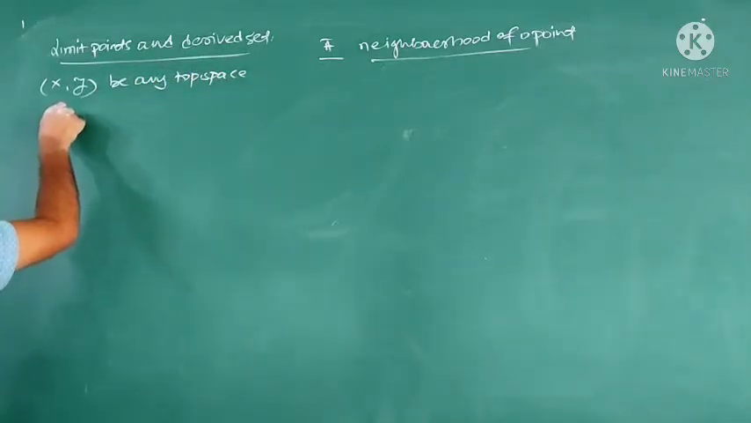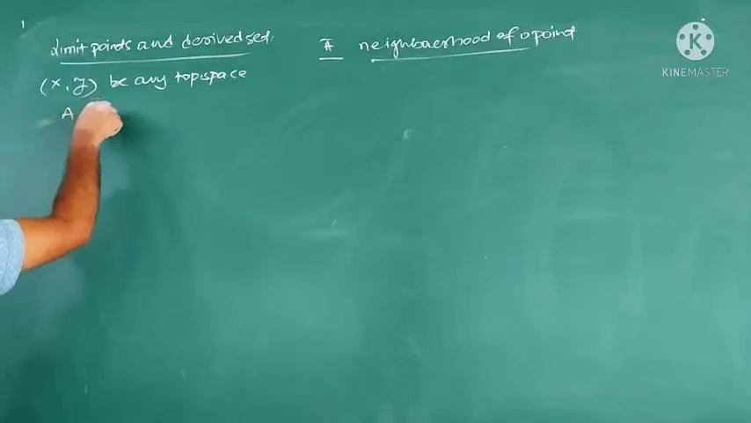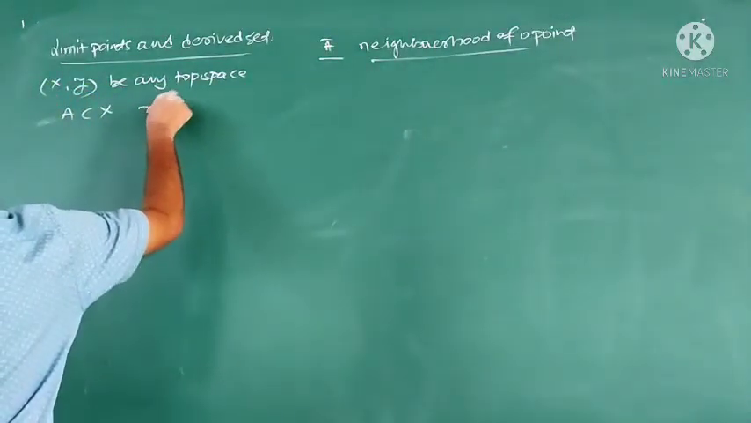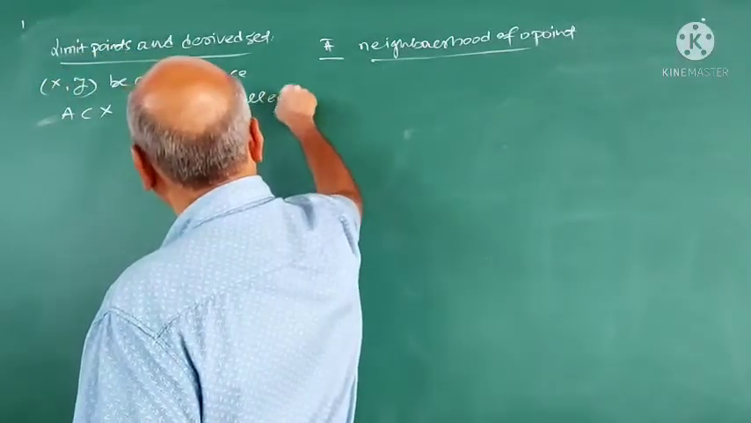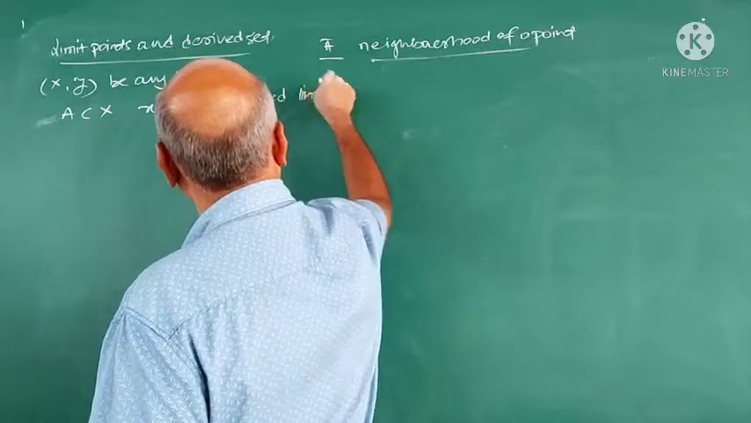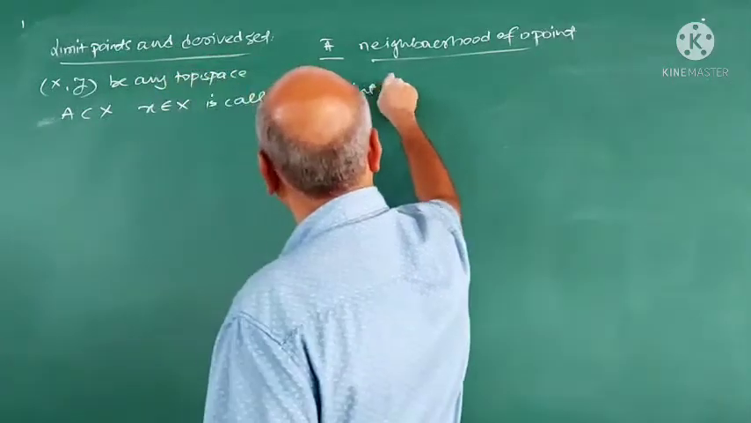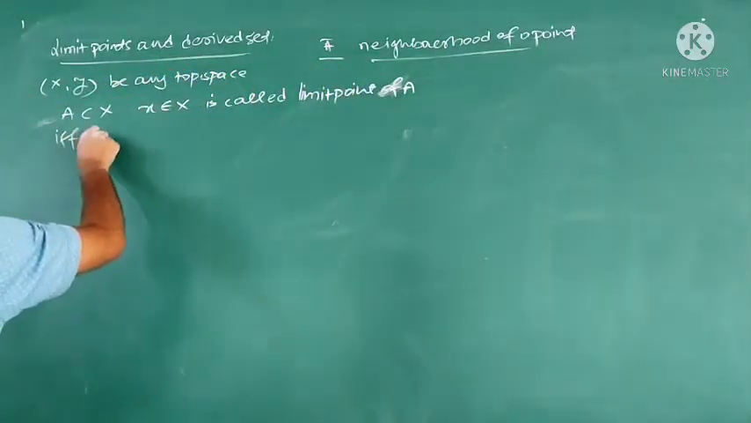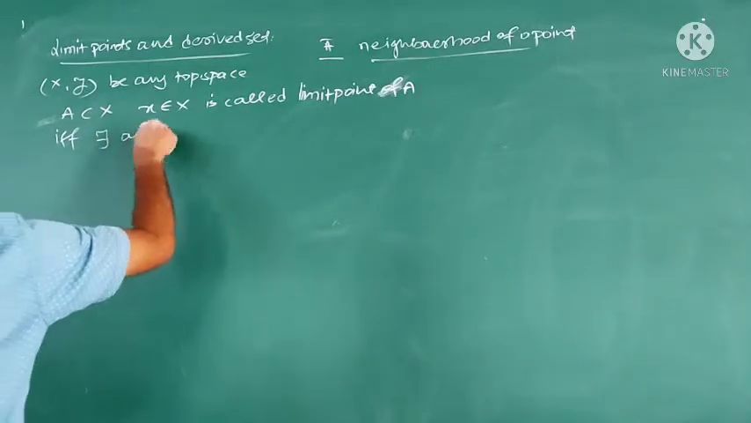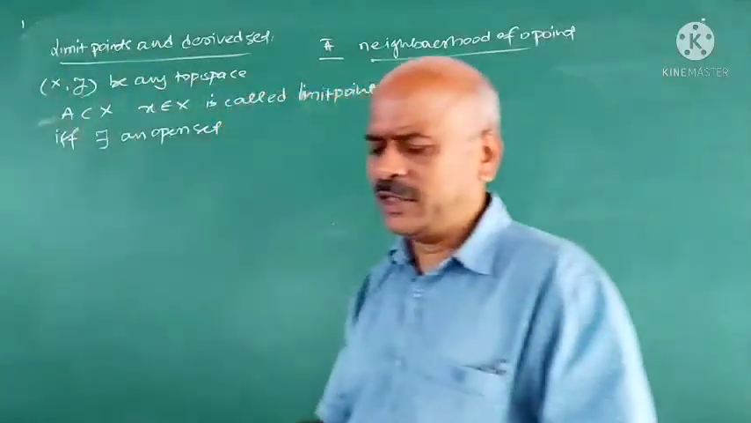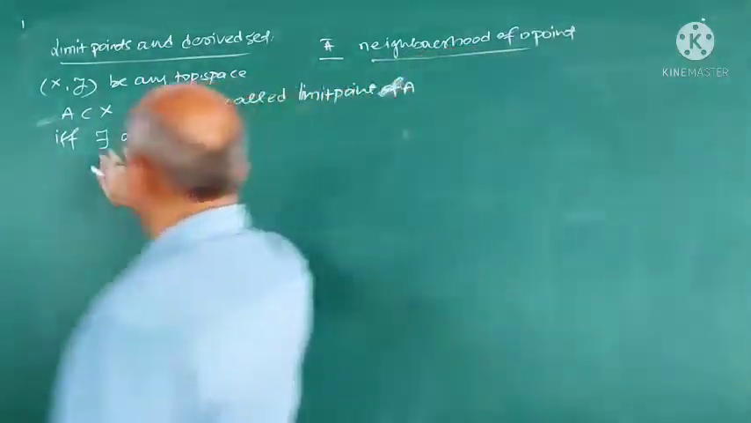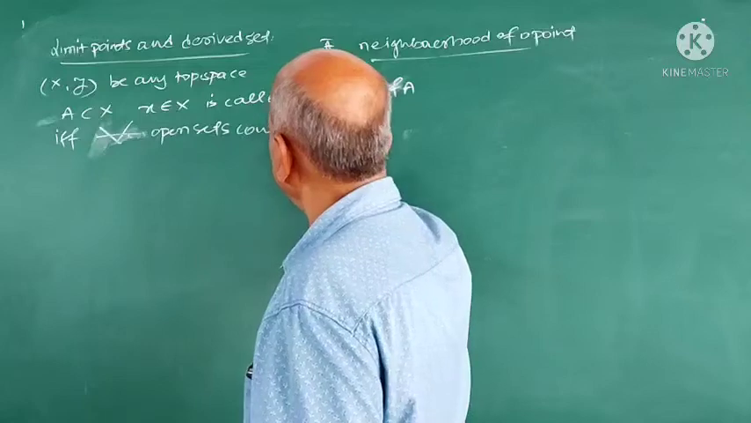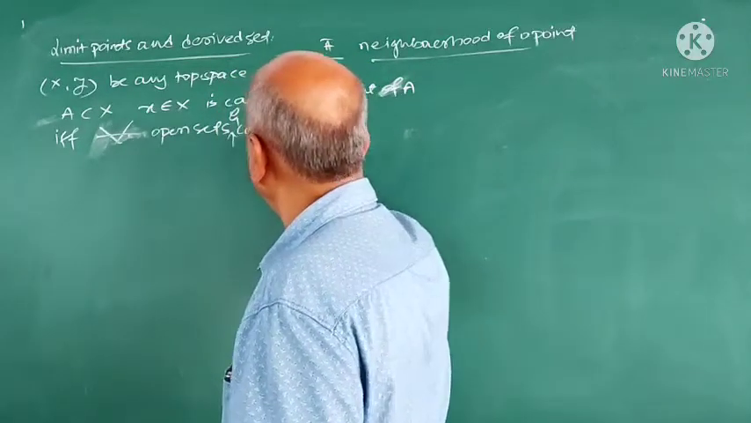and let A be a subset of X, correct? Then a point x belonging to X is called a limit point of A if and only if, for all open sets G containing x,